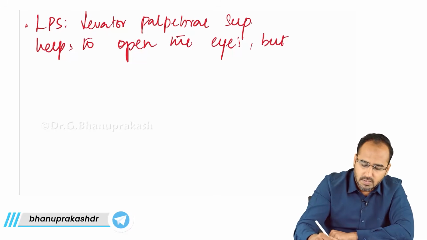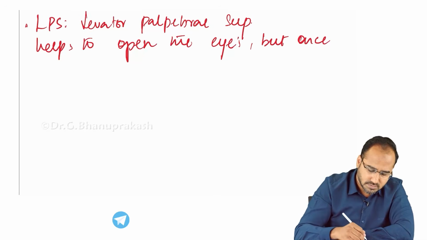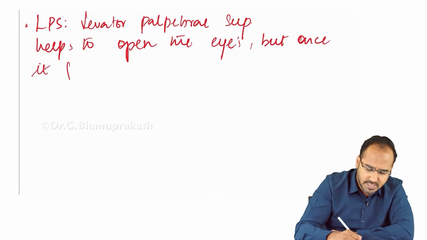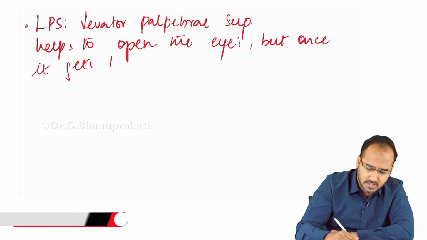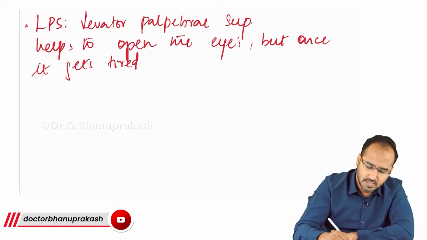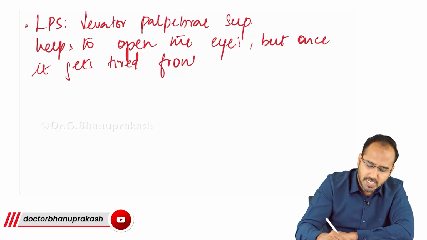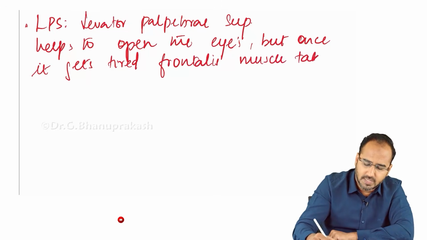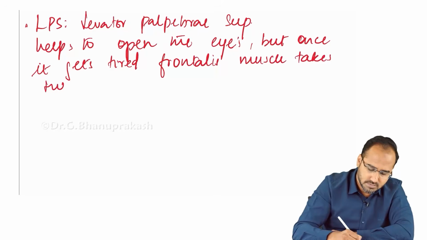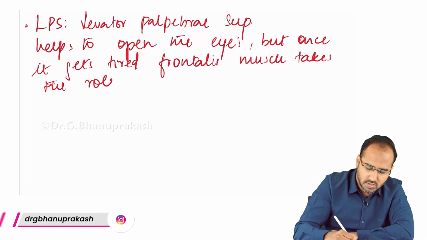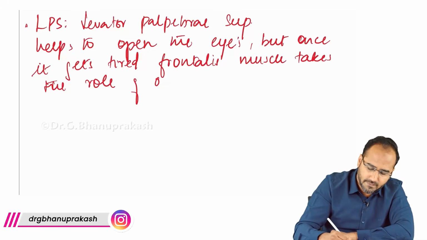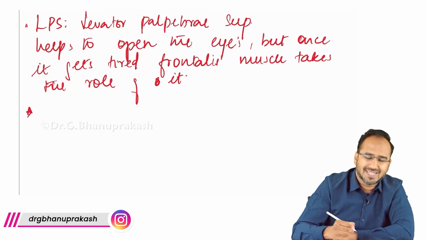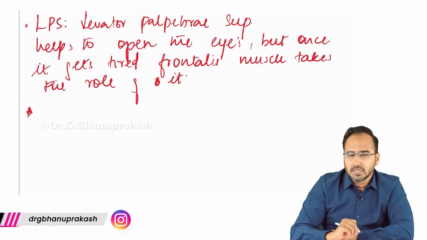But once it gets tired, the frontalis muscle helps us to open. The frontalis muscle takes the role of it. That is LPS, levator palpebrae superioris.